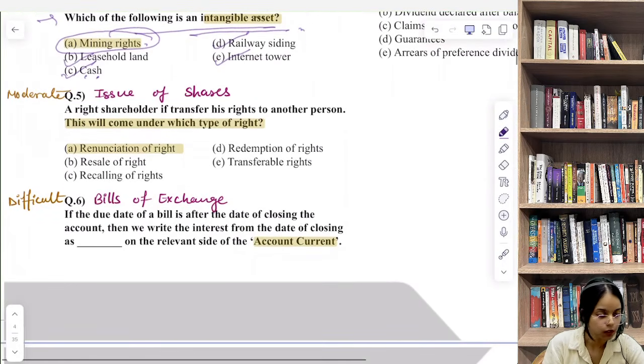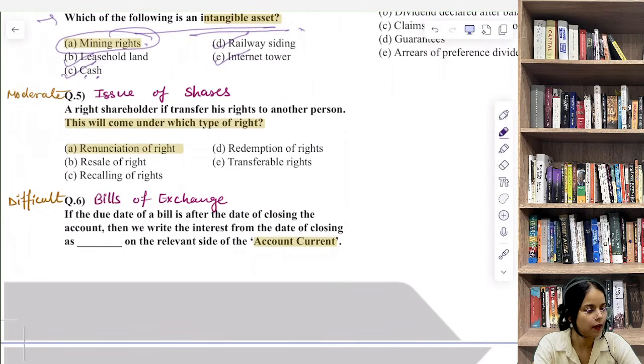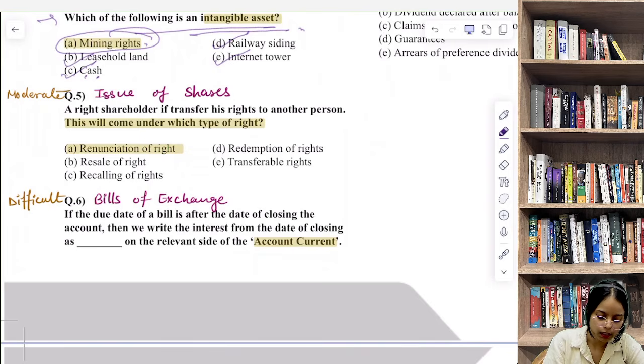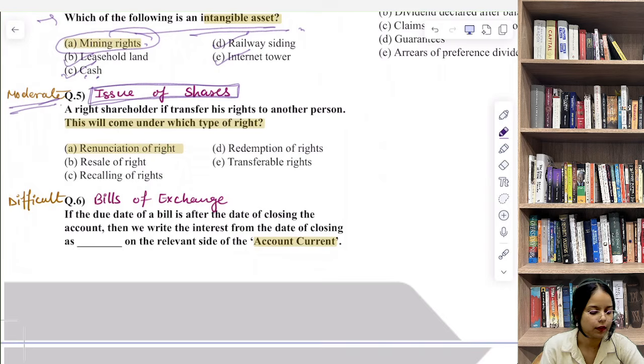Then we have question number 5. Let's discuss question number 5. A right shareholder, if he transfers his rights to another person, this will come under which type of right? The topic is issue of shares, and the level of difficulty is moderate, because not everyone knows about shareholders' rights.